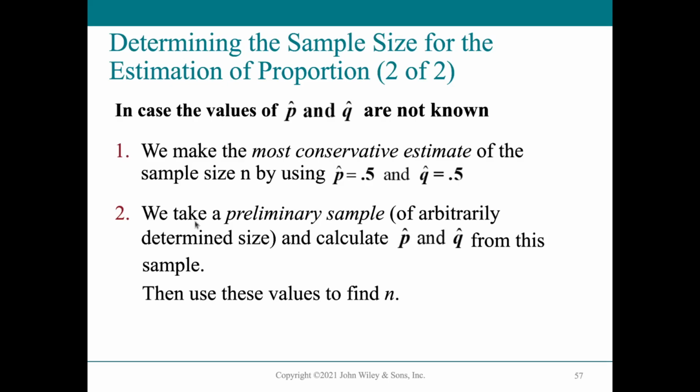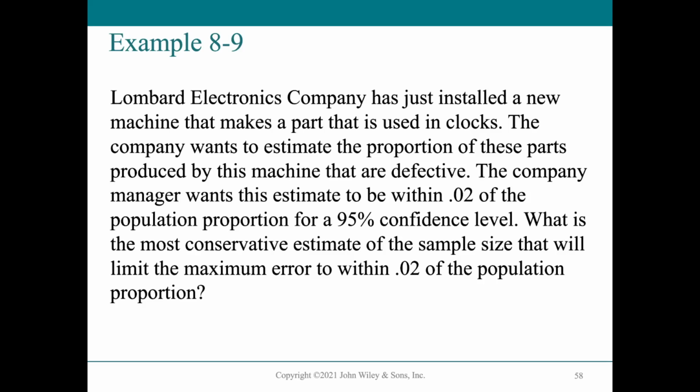So the first one is get the most conservative estimate. So let's just assume that's a 50-50 proportion of desired versus undesired outcome. And then take a preliminary sample of any arbitrarily determined size and calculate P and Q from the samples. And then from this, we can use to find the value of N. And basically, this is just what is usually done.